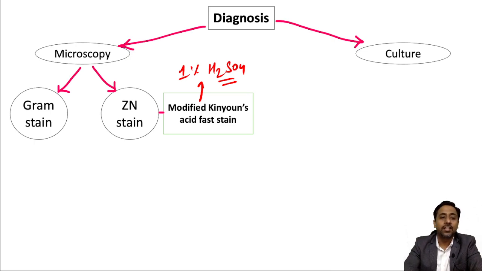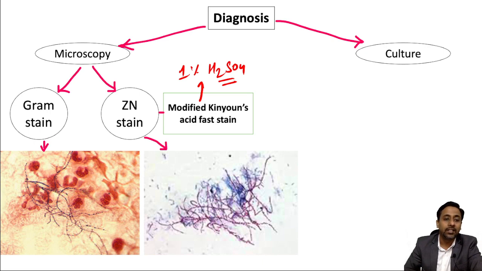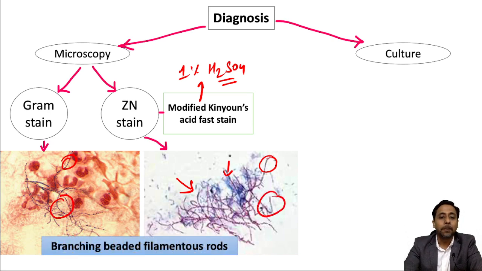And in both stains we will see the beaded appearance. You can see here this beaded appearance, and these filaments, you can see the branching filaments. In Gram staining you can see Gram positive filaments, and in Zn staining you can see acid fast branching filaments. So the characteristic is a beaded branching filamentous rod, okay.